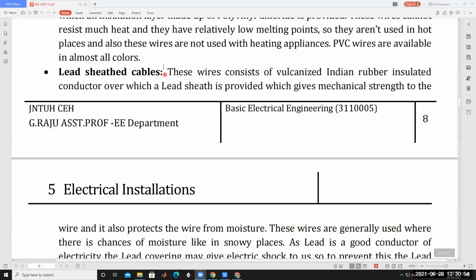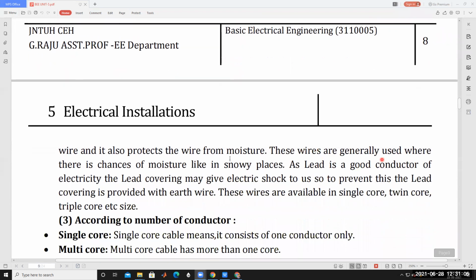Lead sheathed cables are used to provide protection against moisture and also to provide mechanical strength to the conductor. These wires are generally used where there is a chance of moisture, like in snowy places.